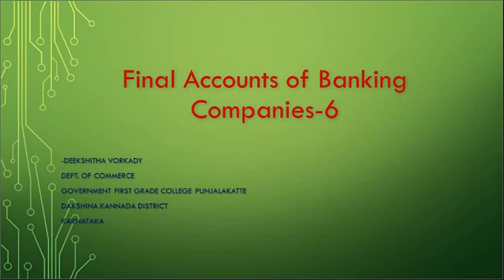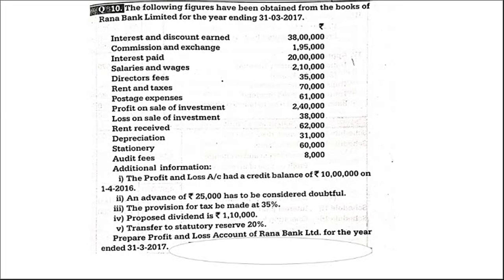Okay, let us work out one more problem. The following figures have been obtained from the books of Rana Bank Limited for the year ending 31st March 2017. Here they have given the different items, and now you can identify which schedule each item goes to.